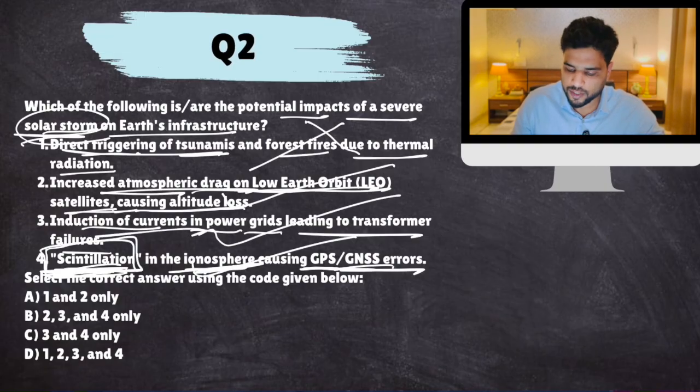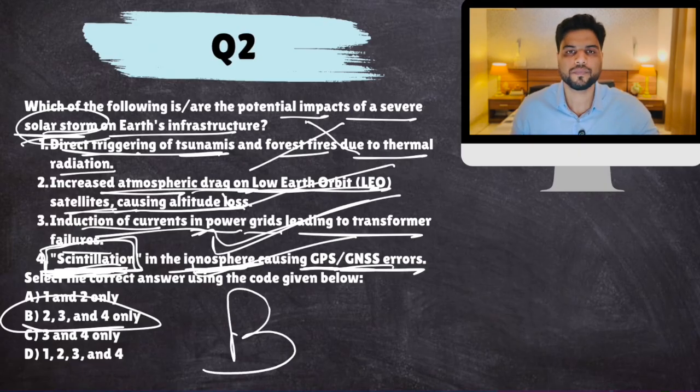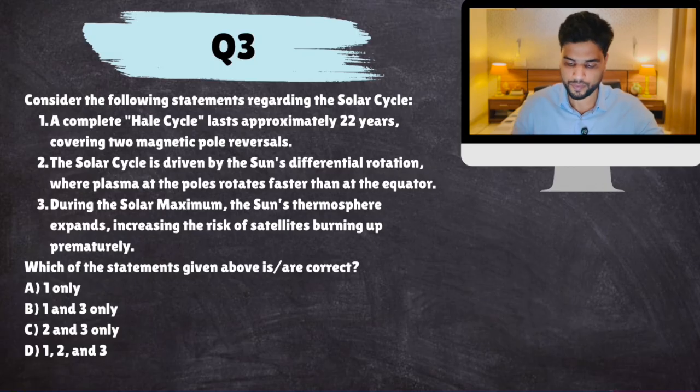Yes, it also affects power grids, because these are electromagnetic radiations that will affect electricity, currents, magnetic field and all. So the answer to this question would come out to be 2, 3, 4. All right. Next.